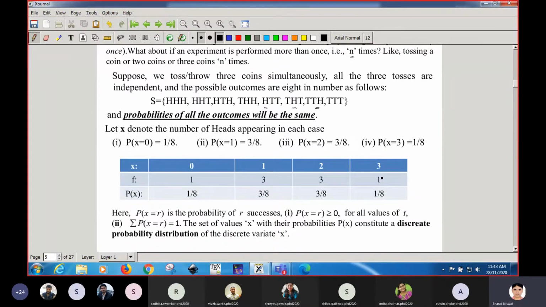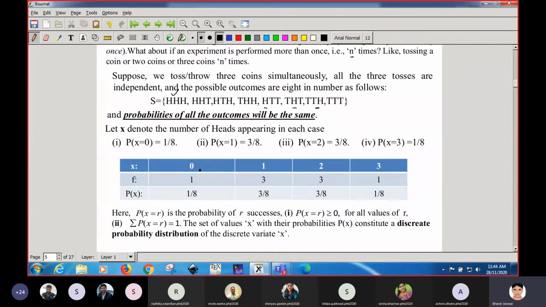Similarly we can get the probability corresponding to the different values of the discrete variable, that is, the probability distribution. The maximum is 3. When you are getting 3 heads, it comes only once. So in our favor it is 1, the total number of points is 8, so the probability will be 1 by 8.